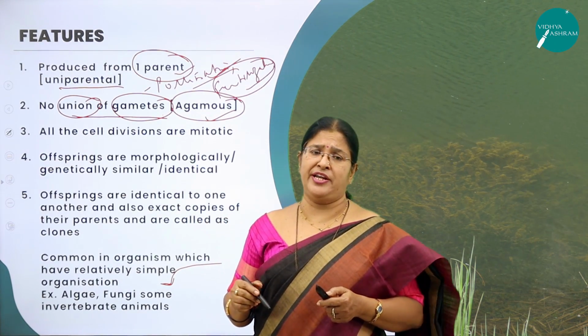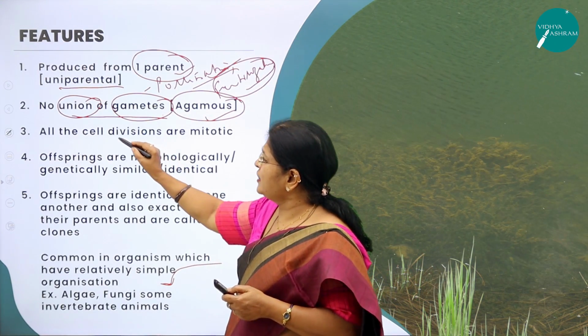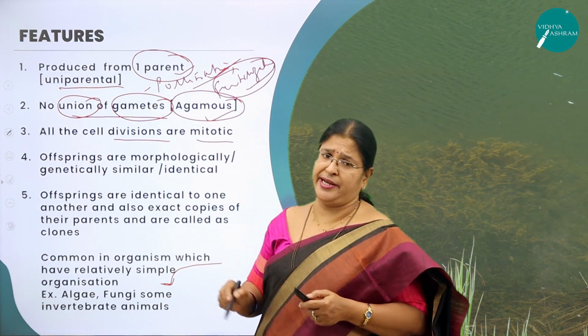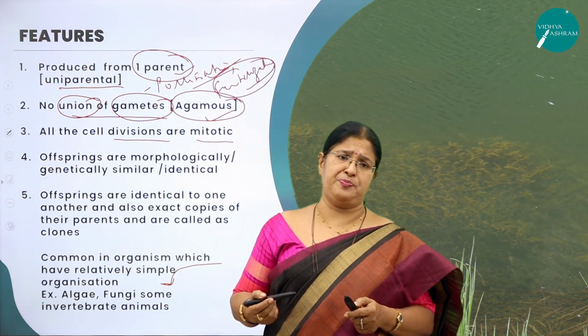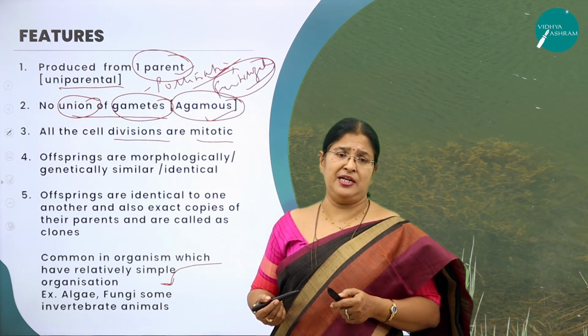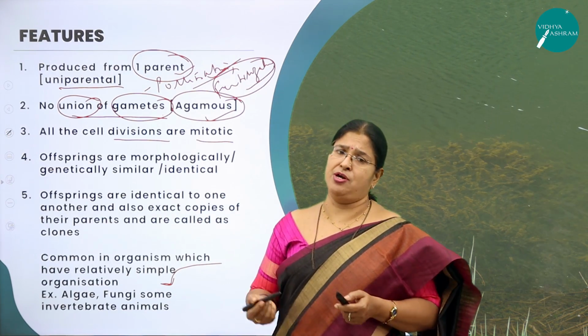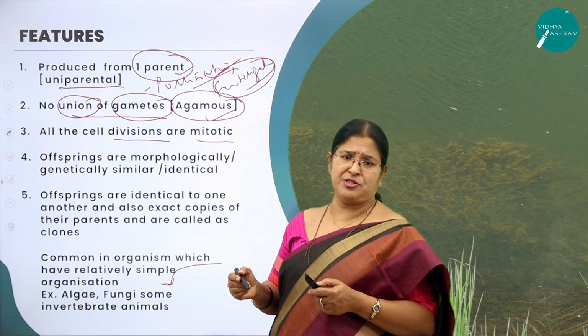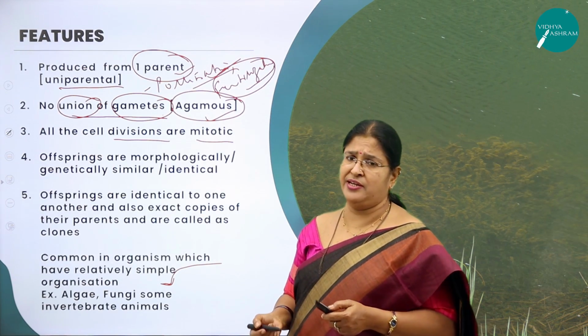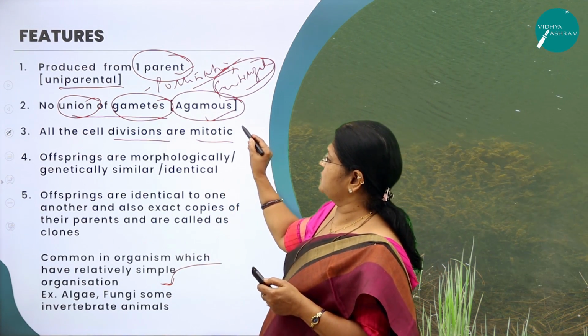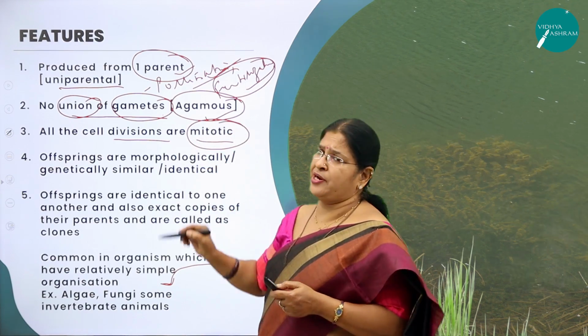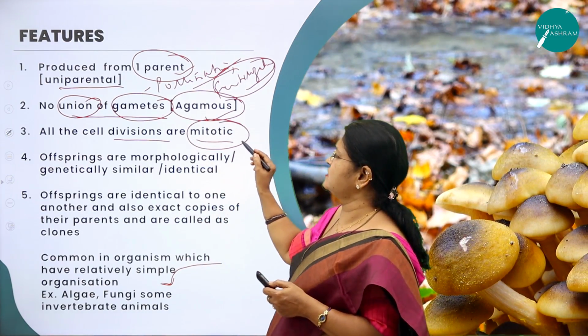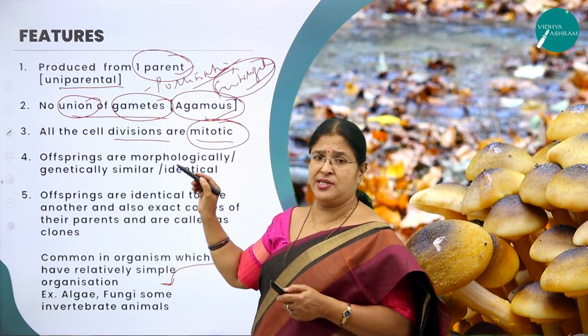Moving on to the third very important feature. All the cell divisions are mitotic. I think you have studied in first PUC, there are two types of cell division, mitosis and meiosis. Let me not go into detail about these two types of cell division. What I mean to say here is, in asexual reproduction, the only type of cell division that is involved is mitosis.